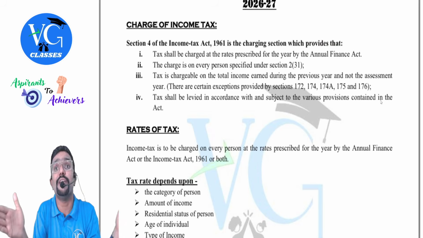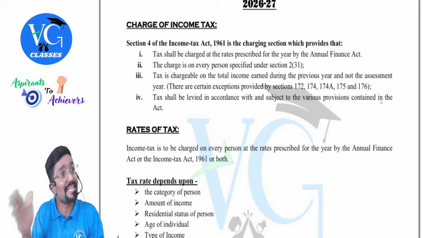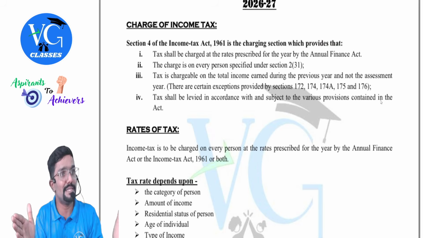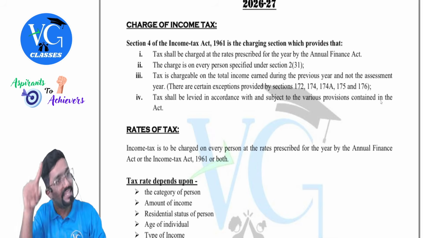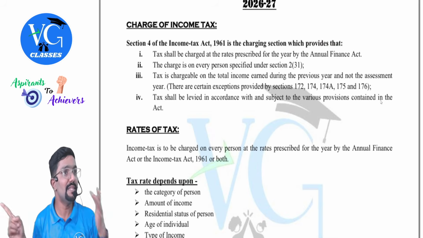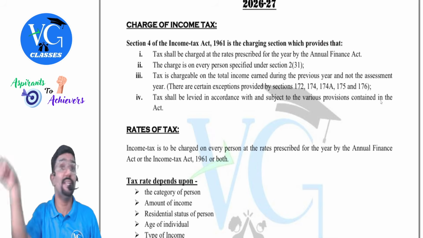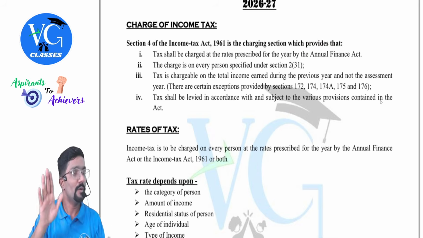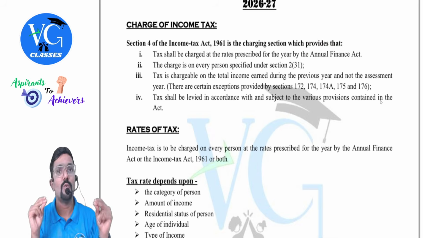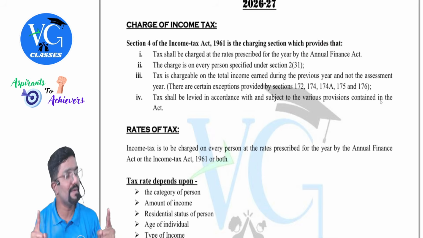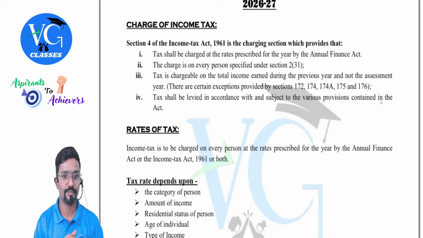Because what are the tax rates applicable for you for the previous year is applicable. Because you have earned the income when? In the previous year. So your tax liability is for which year? Previous year. But you are discharging it in the assessment year. Doesn't mean that the tax rate applicable for the assessment year will be applicable for you. No, no. You have earned the income in the previous year. So whatever are the tax rates applicable for the previous year will be relevant to you.